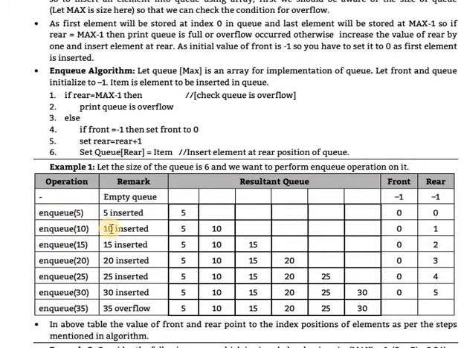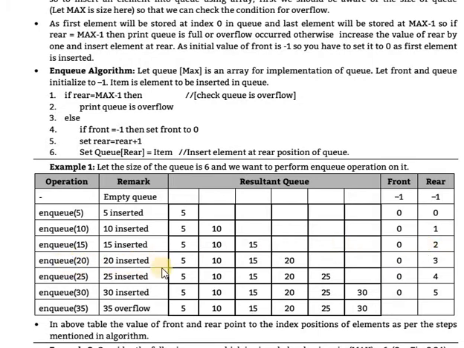Enqueue 5: 5 is inserted at location 0, so front is 0 and rear is also 0. Again enqueue 10 will be inserted. It is inserted through rear, so rear will be incremented by 1, with no effect on front. Again enqueue 15 is inserted, and again rear is incremented by 1.